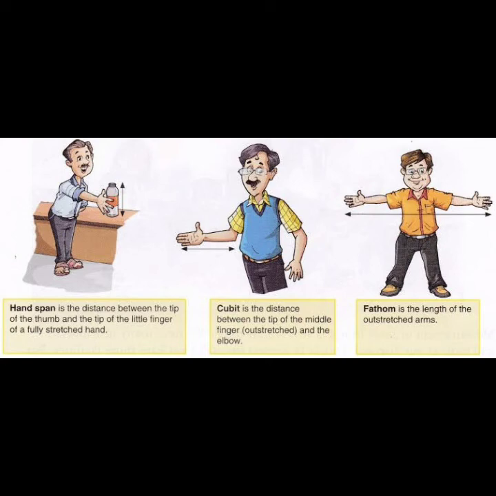So we have to use a specific unit for the specific object. Actually the length of a handspan, forearm and footstep of different persons is different. So instead of these things we can use a specific unit.